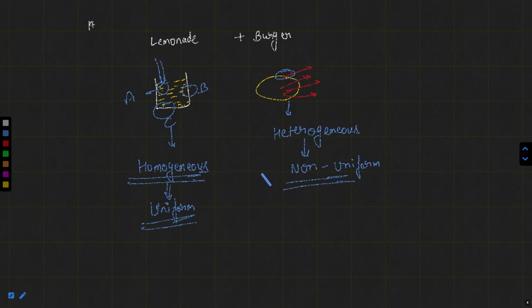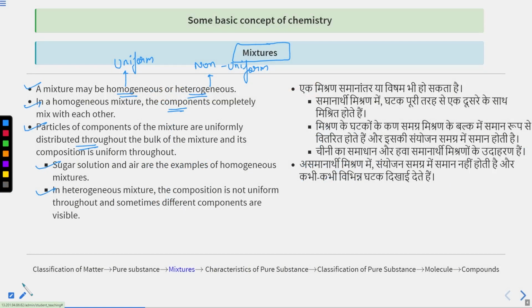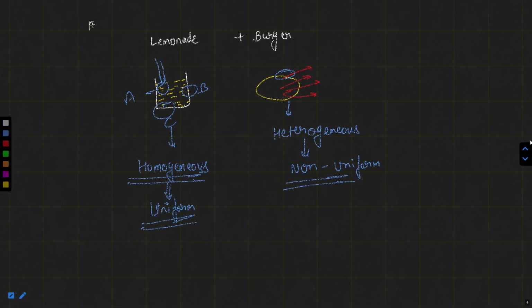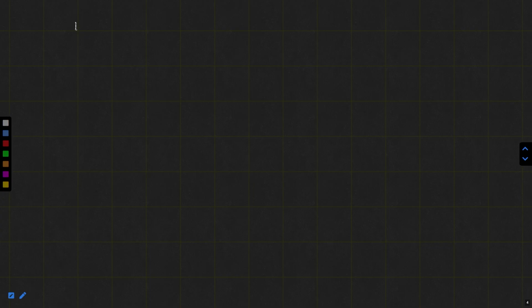Lemonade plus burger, homogeneous and heterogeneous. Now the important part is that, as I told you already about mixtures, in homogeneous mixture, solution is here. In heterogeneous mixture, colloids and suspension and other things, apart from this homogeneous and heterogeneous mixture, we will discuss in our next class. So whatever the points we had discussed today, I want to quickly give an overview.